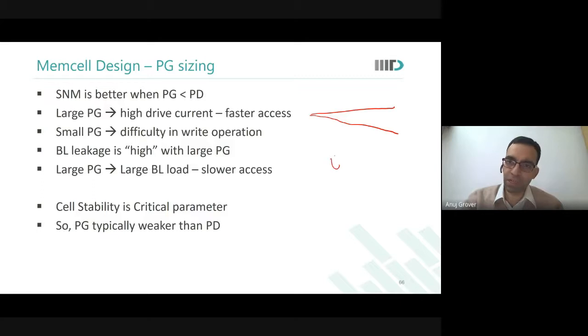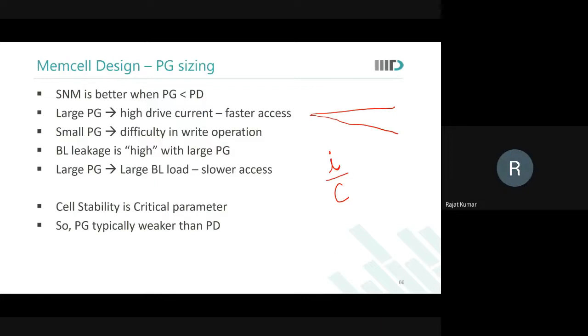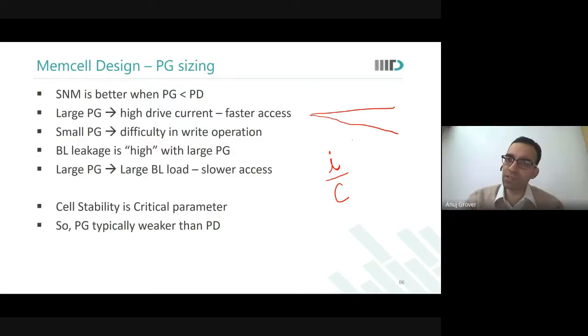It is dependent on current. More the current, faster the discharge. But it is inversely proportional to capacitance. More the capacitance, slower the rate of discharge for the same current.